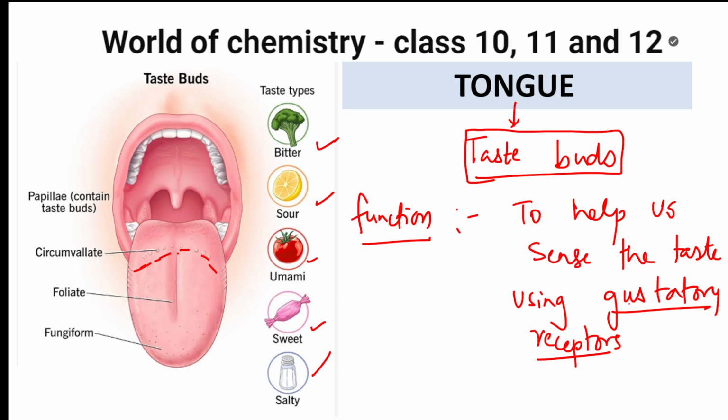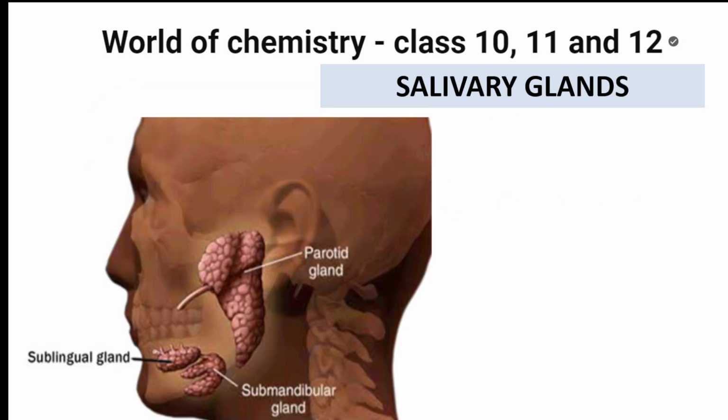So what will we write? Sensing the taste of the food using gustatory receptors, and mixing of saliva on it, so that the process of light digestion starts there. So the tongue's part is to help sense the taste using taste buds, using gustatory receptors, and mixing of saliva happens here. Okay, done students? Done.